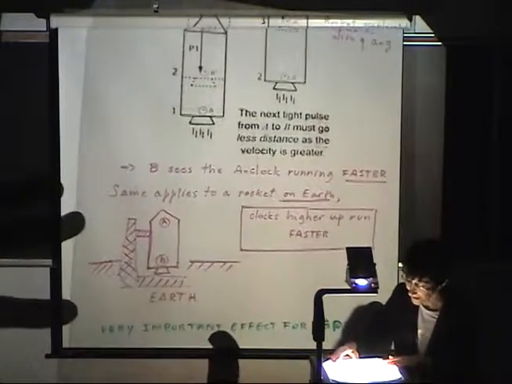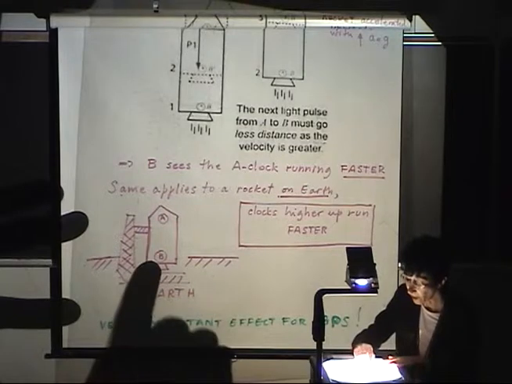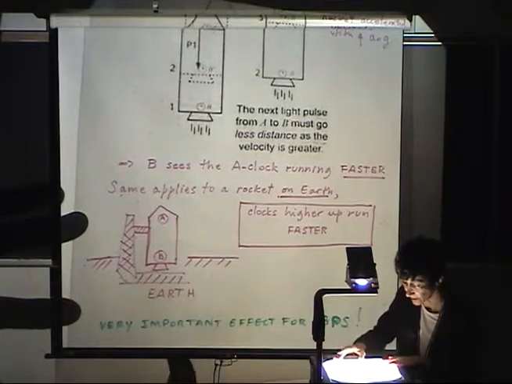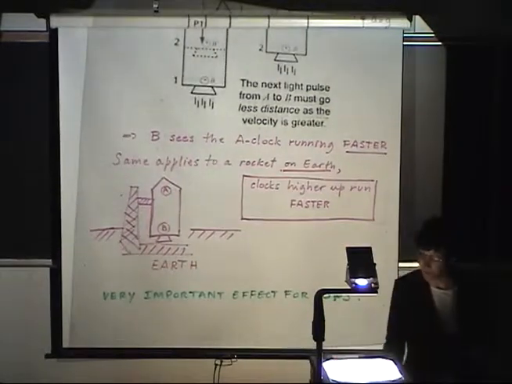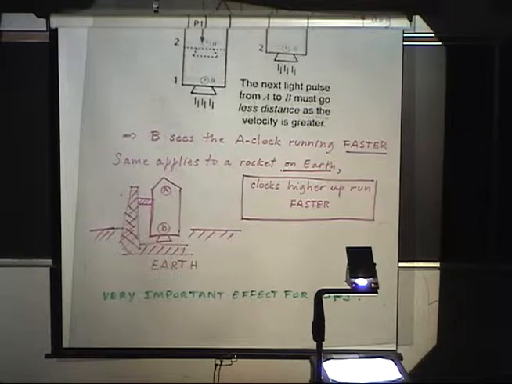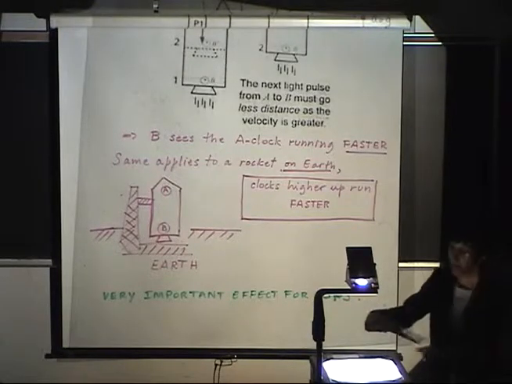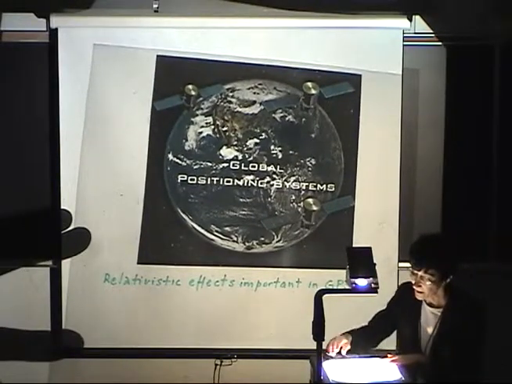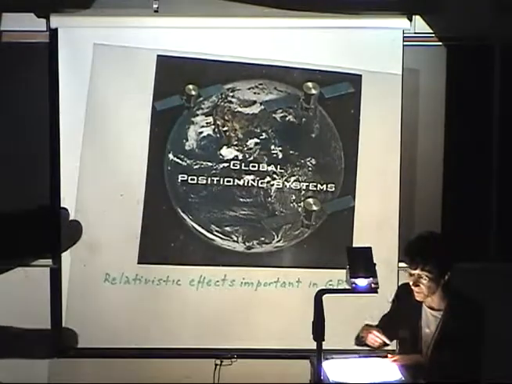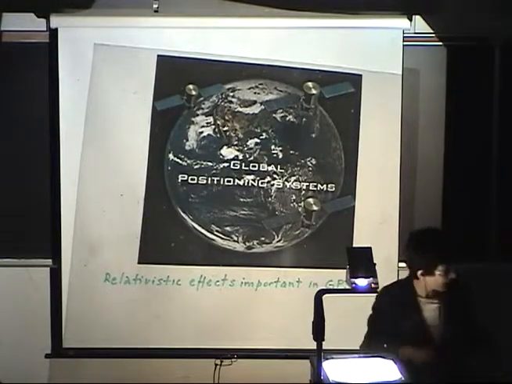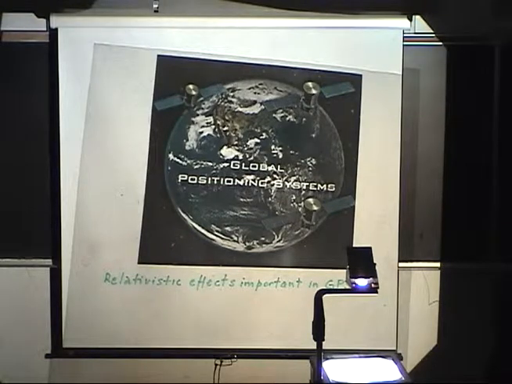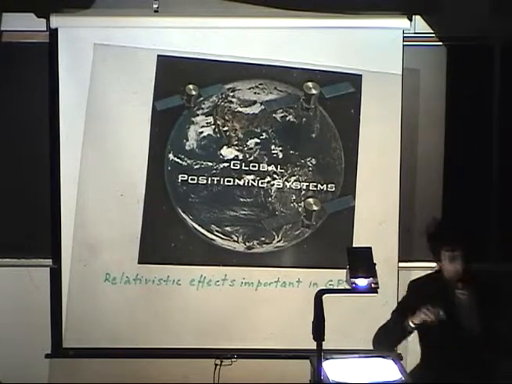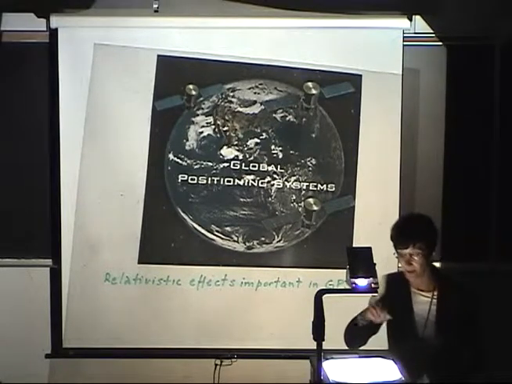So the same thing applies on Earth. Clocks that are higher up with respect to Earth run faster. Now you can say, well, is this important for anything? This is very important for the global positioning system. So we have seen already in our special relativity class, the global positioning system consists of a network of satellites that tell the position and time at regular intervals. So they say, at this time, I'm in this position. At this time, I'm in this position.